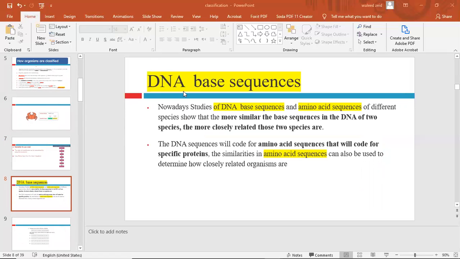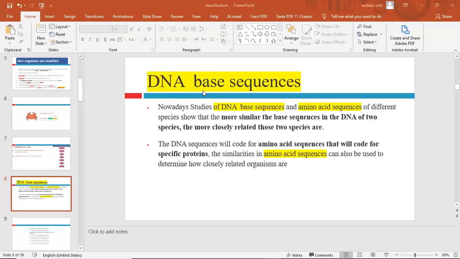So the recent way for classification of the organisms is DNA-based sequences. We will take the DNA later on, and you can see the video on DNA synthesis. We have a video in the Telegram group and on the YouTube channel about the DNA. We will tell you that DNA is deoxyribonucleic acid, and it's composed of a backbone of sugar and the phosphate group, and a nitrogenous base. We have 4 different nitrogenous bases.